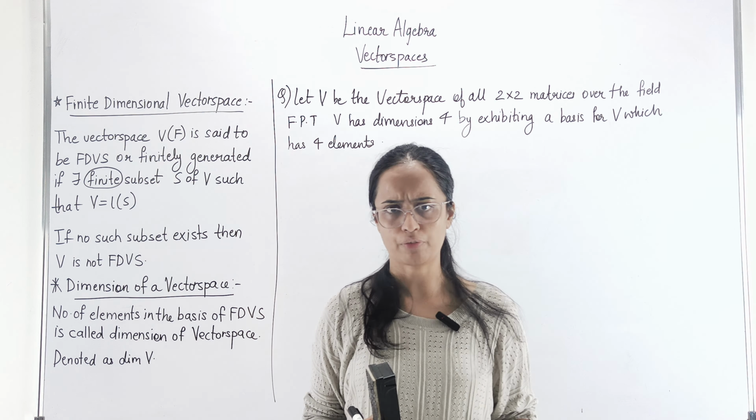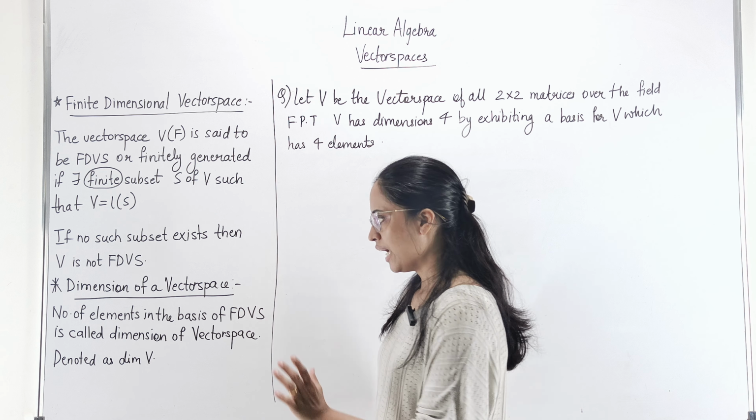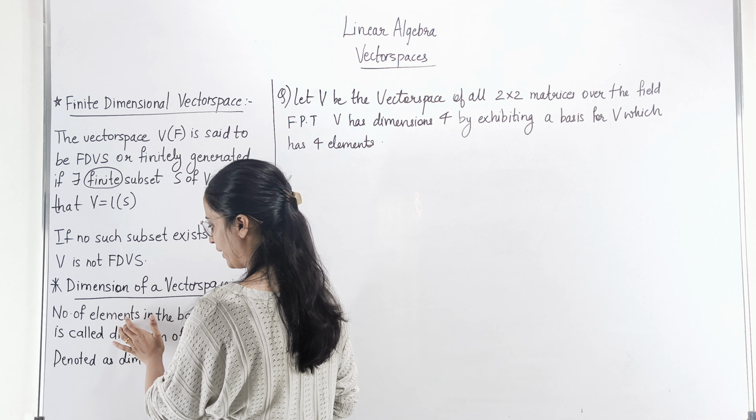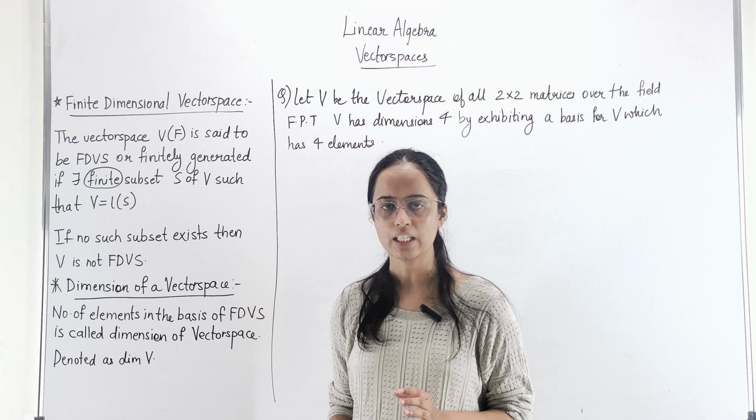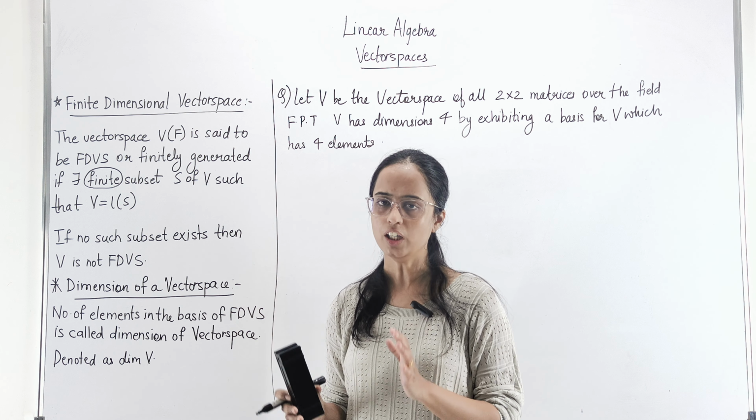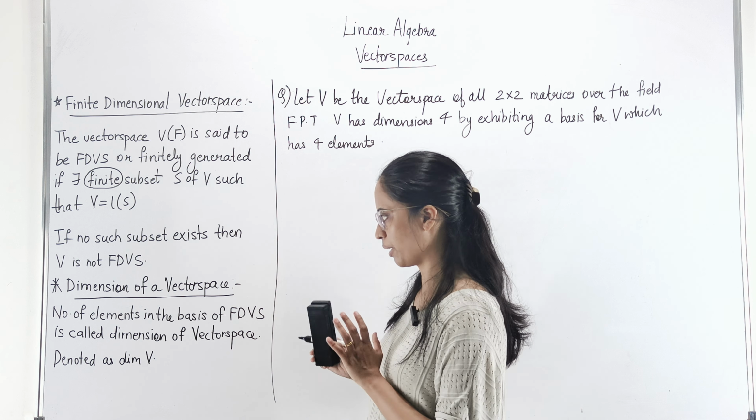Now the next corresponding definition is dimension of a vector space. क्या है dimension of a vector space? Now here first of all they say कि the vector space should be finitely dimensional. मतलब ऐसा कोई एक finite subset exist करना चाहिए जो उसको span करता है, and the number of elements in the basis of that finite dimensional vector space are nothing but the dimension of that particular vector space.